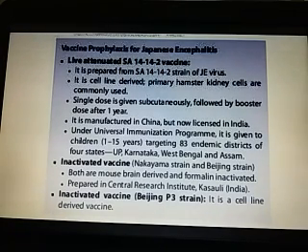So these are the vaccines, and the vaccines are very effective, and due to immunization using these types of vaccines, gradually the number of cases is decreasing in the developed countries, and also in the developing countries. We hope that this virus will be eradicated globally in the near future.